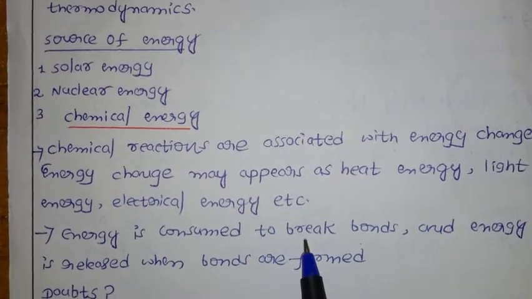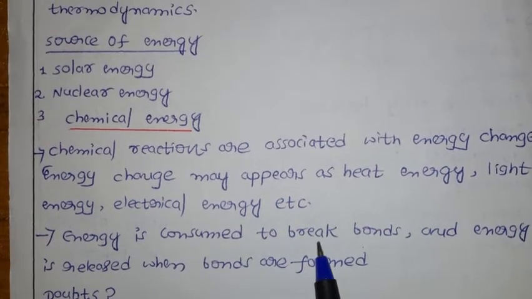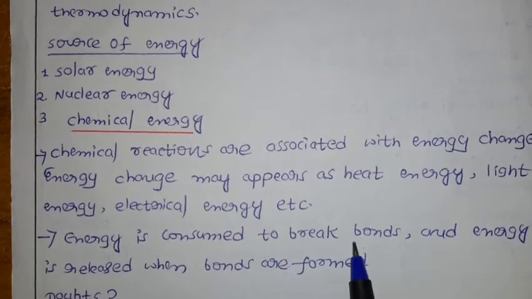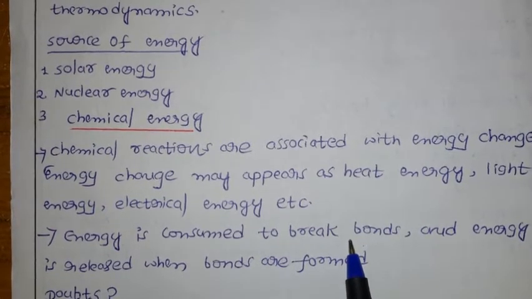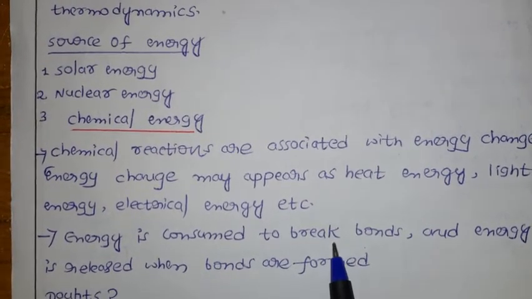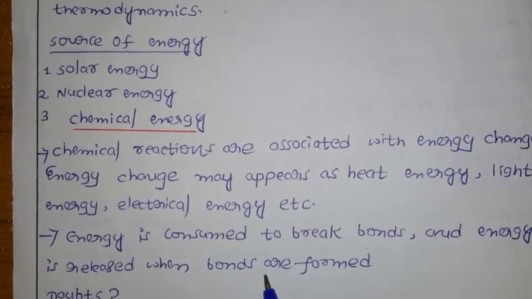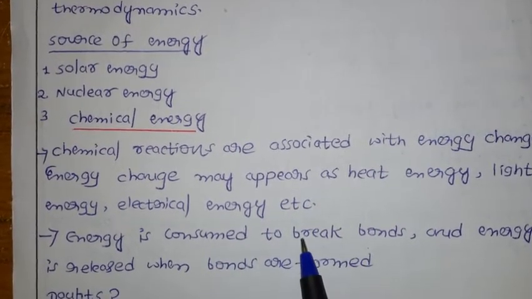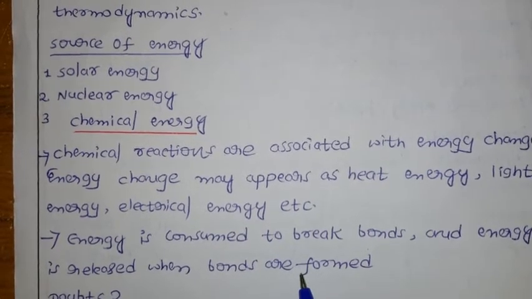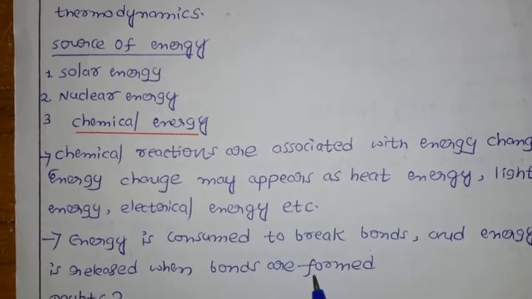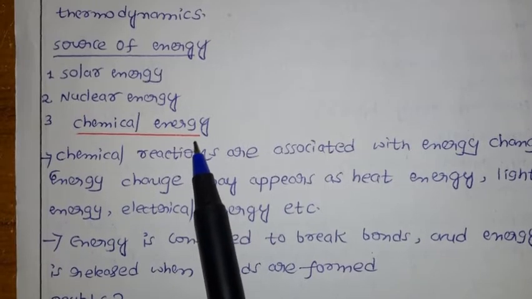So in a chemical reaction, what happened? As we discussed, energy is consumed to break the bond. Already we discussed, once you break the bond, energy is consumed, and energy is released during the bond formation. Already we discussed bond breaking is a what? Endothermic process. Bond formation is what? Exothermic process. Okay. So our importance here is chemical energy.